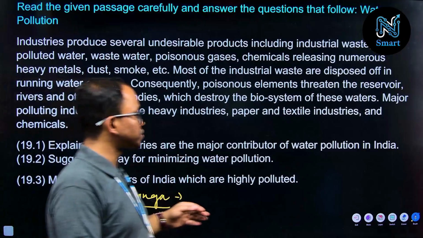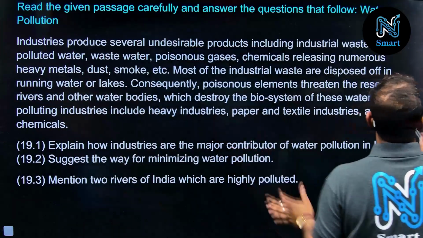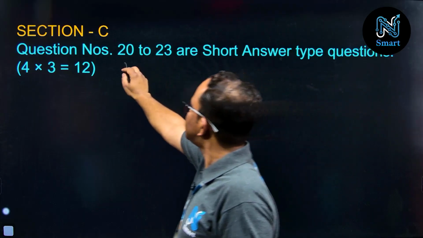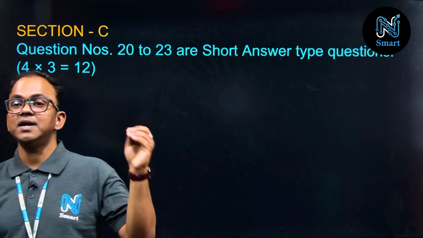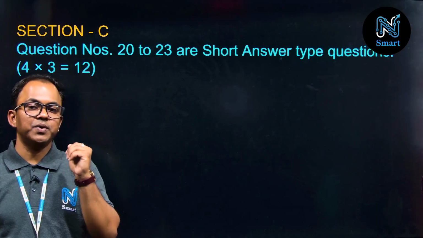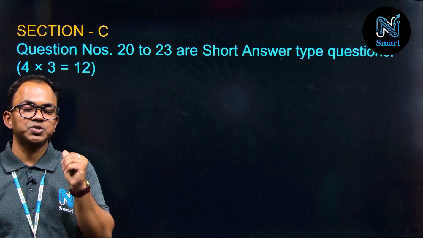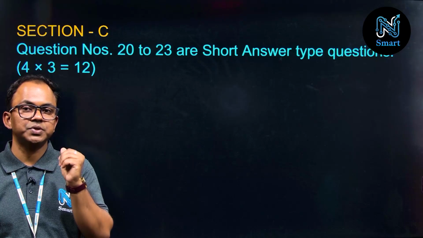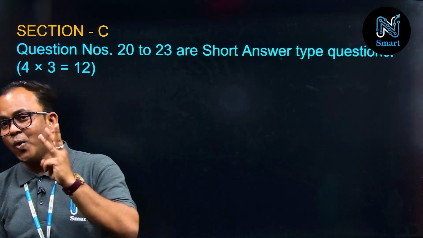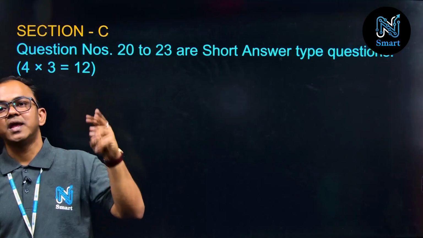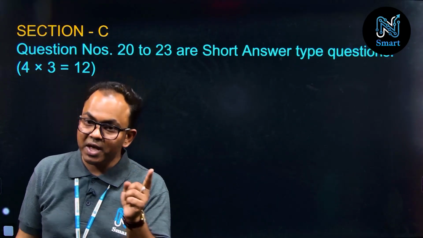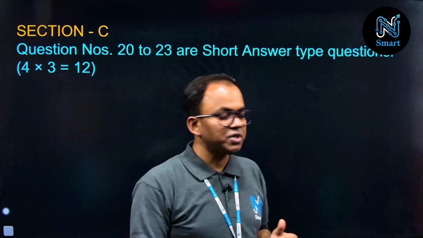So going to the next question. The next questions are question numbers 20 to 23, and they are part of section C. Now we are going to discuss this section. We have questions 20, 21, 22, 23, and they are short answer type questions. There are 4 questions, each question carrying 3 marks, and the total marks allotted for this section is 12. So let's start this section one by one.